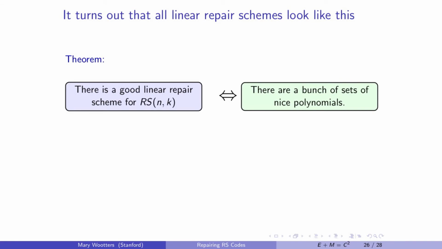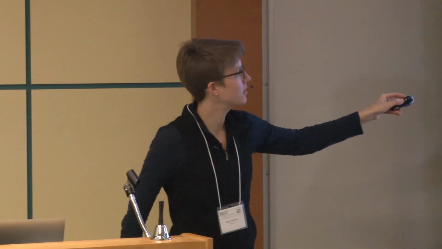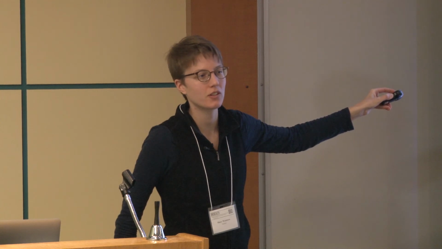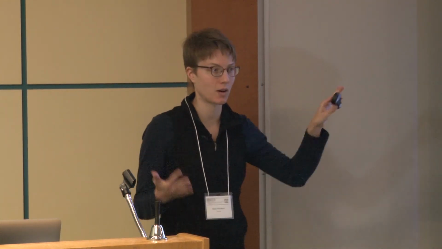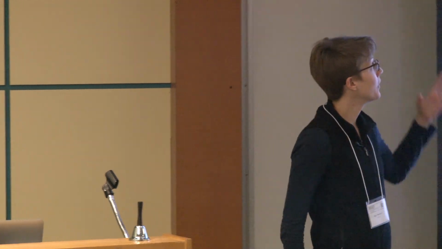So it turns out that all linear repair schemes actually look like this. That is to say, if I have a good linear repair scheme for Reed-Solomon code, then I can come up with a bunch of nice polynomials. Those are those G's. And we just saw that if I come up with a nice G, then I get a nice linear repair scheme. Turns out this completely characterizes things, and this is where we heavily use the linearity assumption. And so that's cool because it allows us to prove a lower bound.